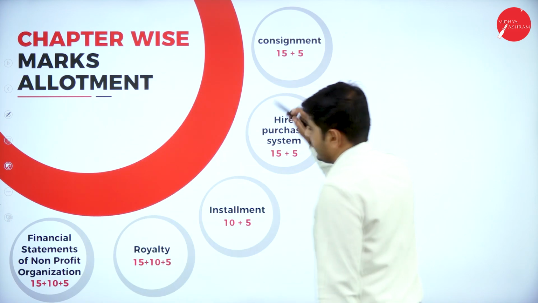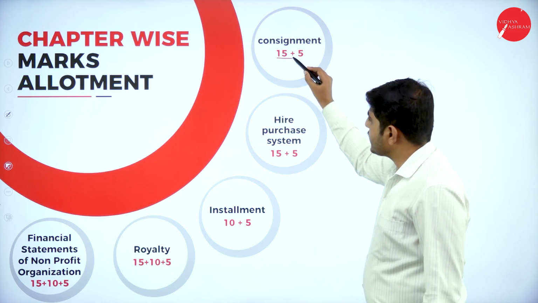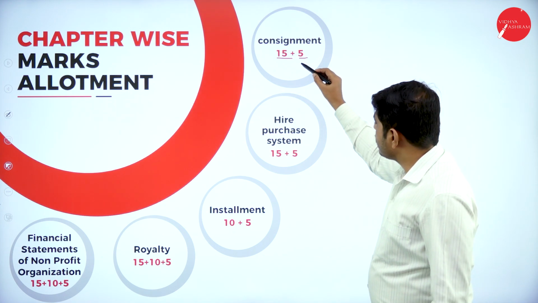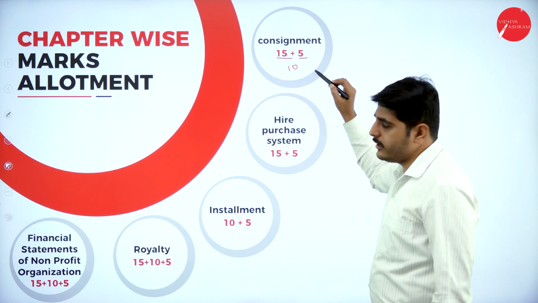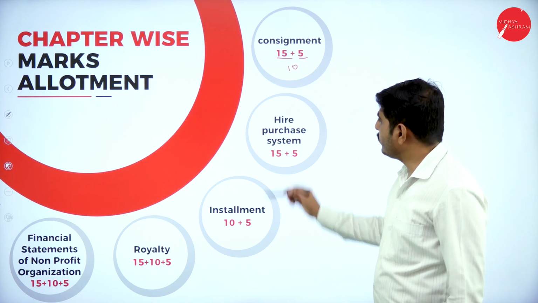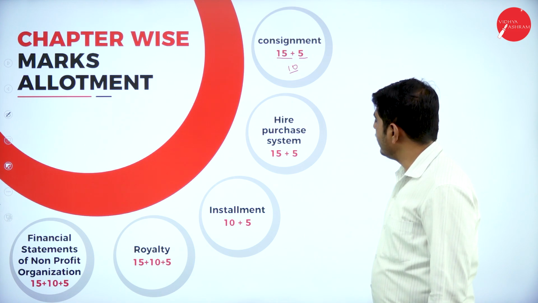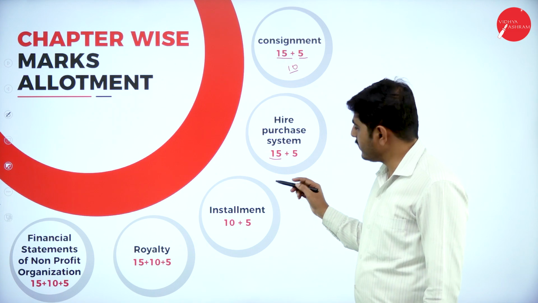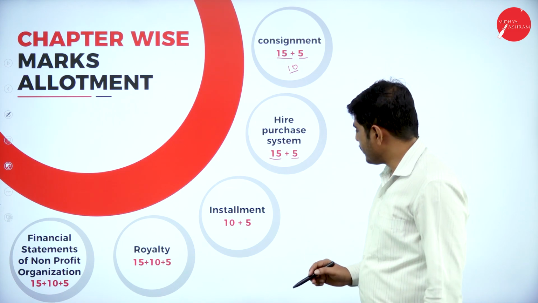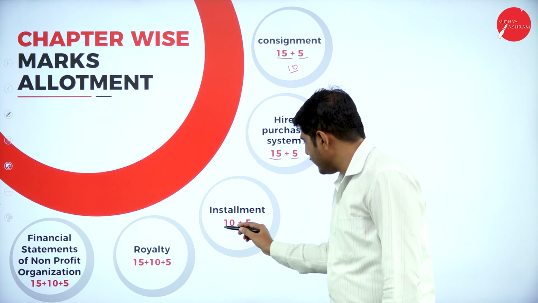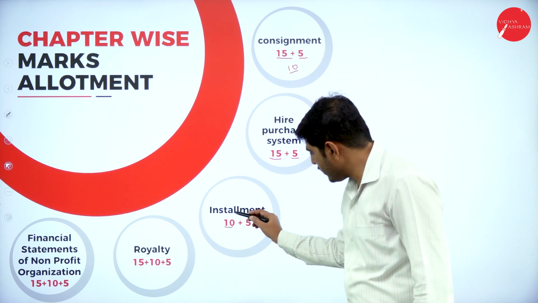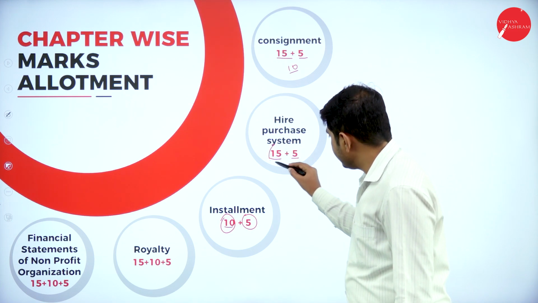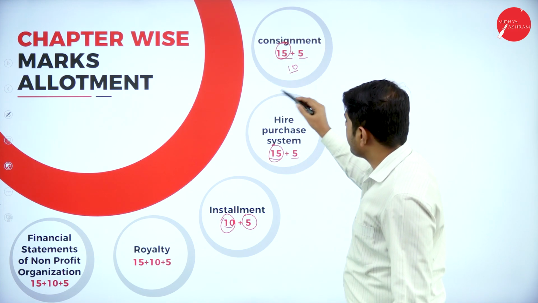See, in consignment, you may get 1 question for 15 marks and 1 theory. Next one, and also 10 marks, you can add difference between consignment and sale. One question you can get for 10 marks also. Next one, in hire purchase system, you'll be having 15 marks compulsory question and a 5 marks theory question. Next one, installment system, 10 marks question, it is a problem. Next 5 marks, it will be theory. Here 15 marks is a problem. Here also 15 marks is a problem.